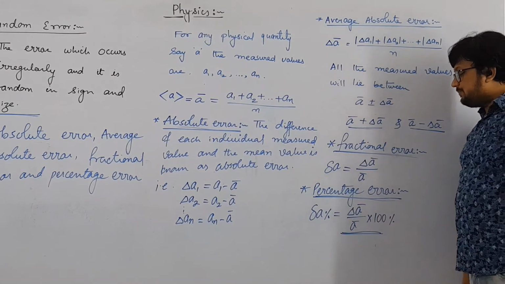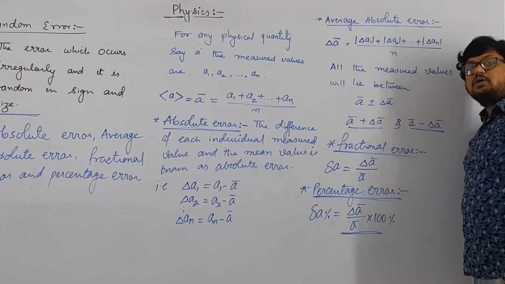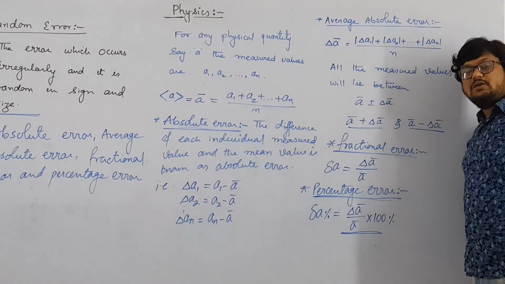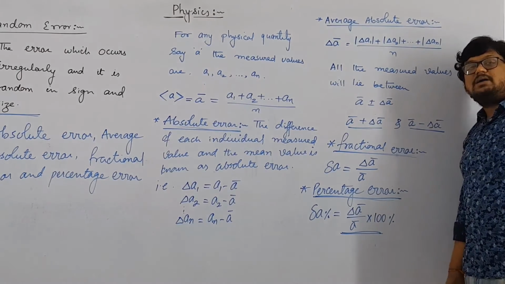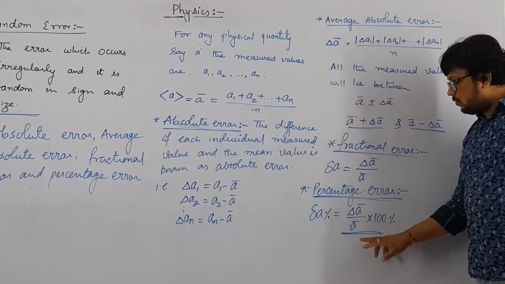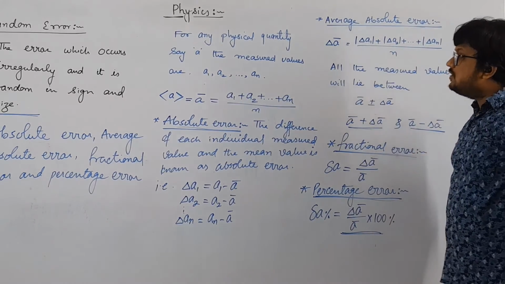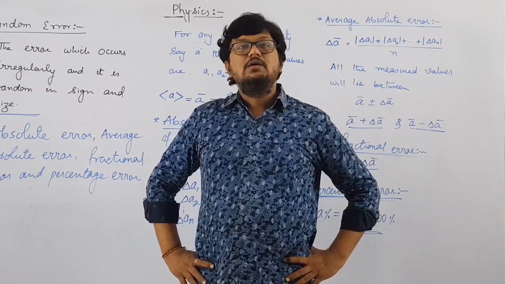And the last one is percentage error. If you want to convert fractional error into percentage error, you just have to multiply it by 100. So delta A in percentage will be equal to delta A bar over A bar into 100%. This is how you have to write it.